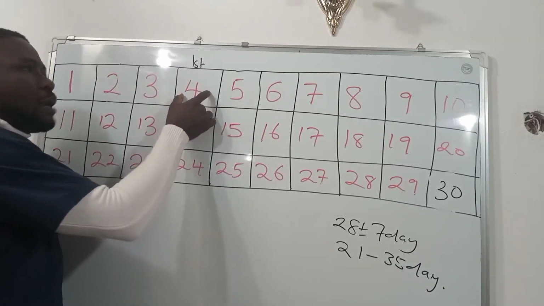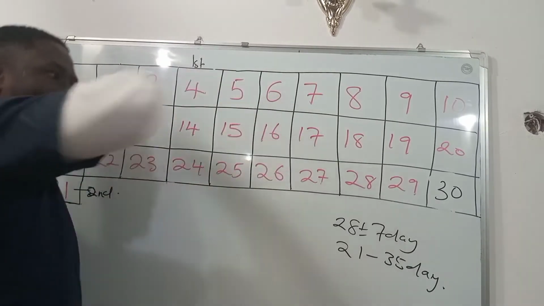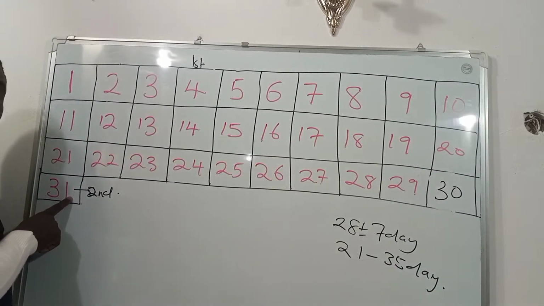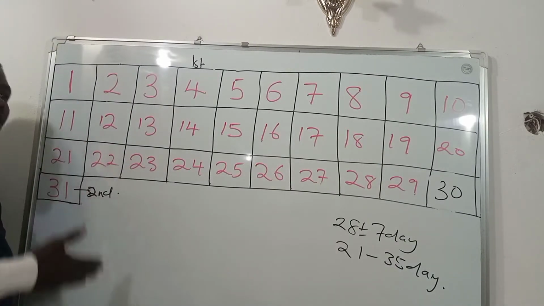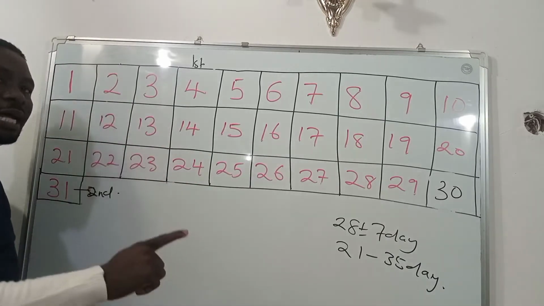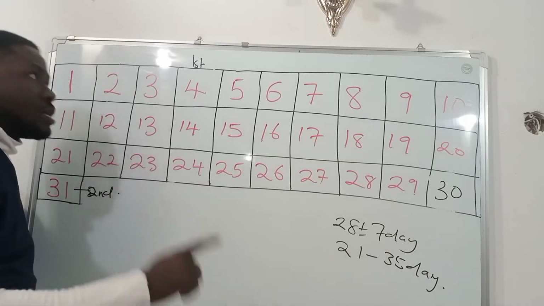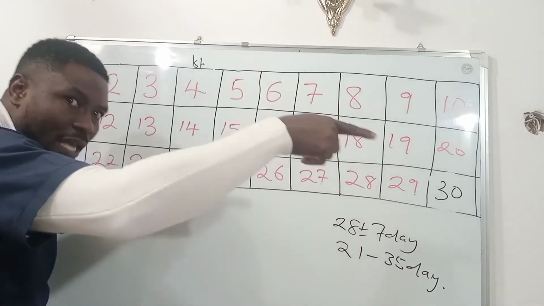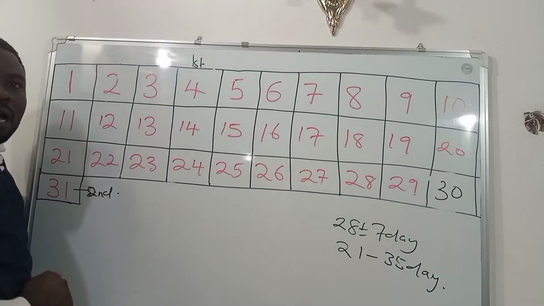That 4th of January becomes the first day. Now the next time she started bleeding, it was on the 31st of January, because you need to consider these 2 dates, because the length of menstrual cycle is considered to be the number of days from the first day of menstrual bleeding to the day before the next menstrual bleeding.